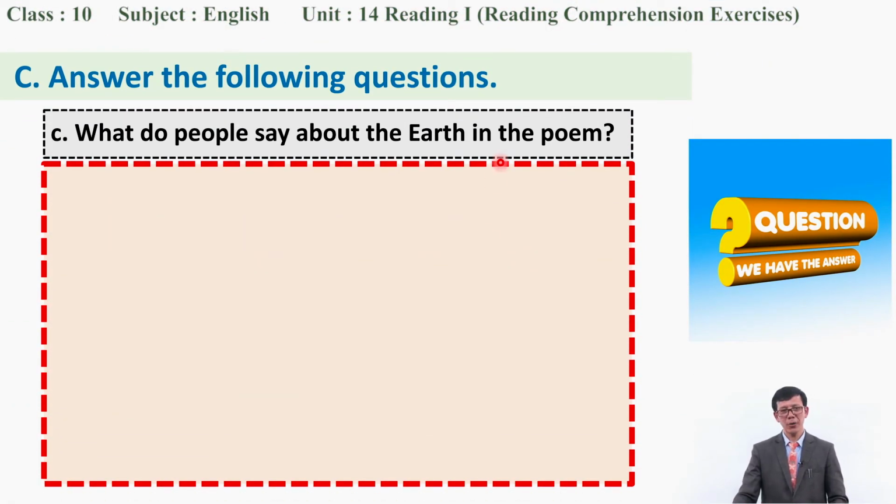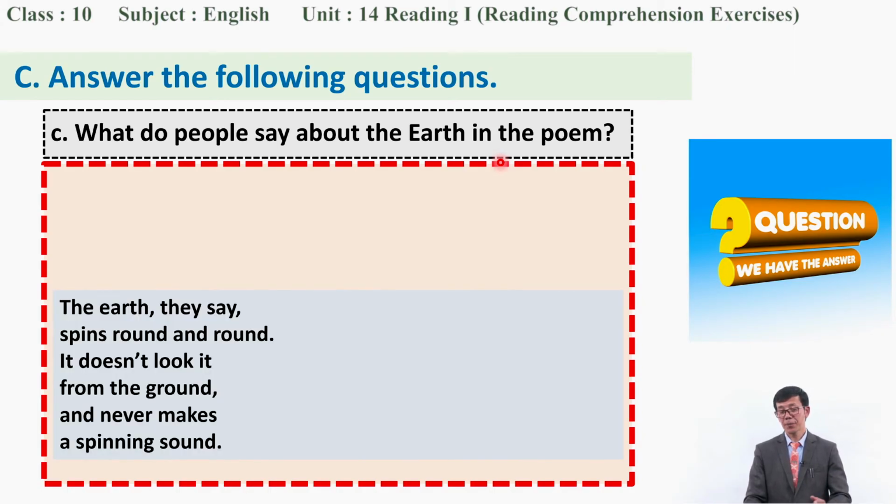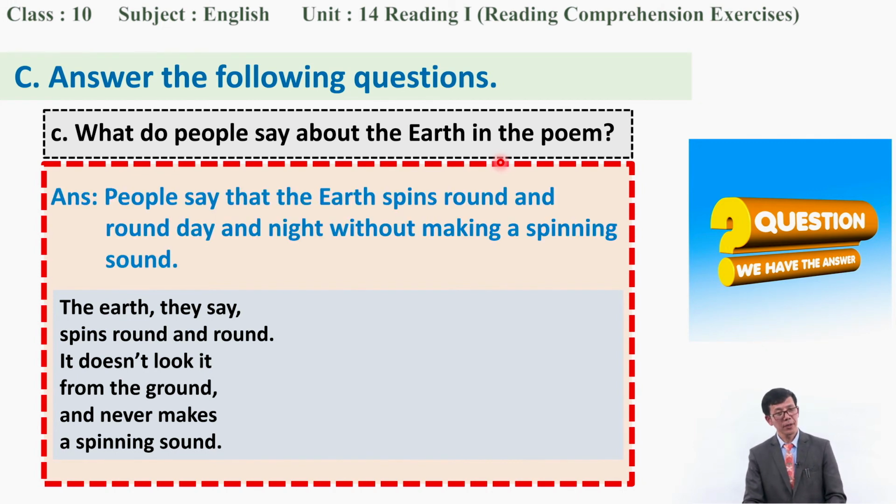Then, what about this? What do people say about the earth in the poem? Okay? You can simply tell me your idea. What do people say about the earth in the poem? Right? What do they say? Yes, you can just have some idea. People say that the earth spins round and round, day and night, without making or spinning sound. This is what people say, right? And we also what? Believe it, right? But still we have some question. Okay, right.